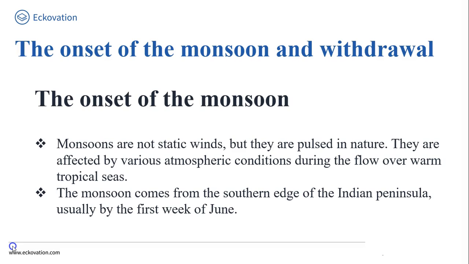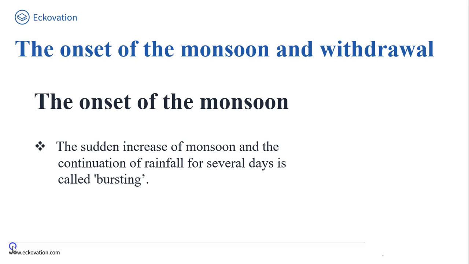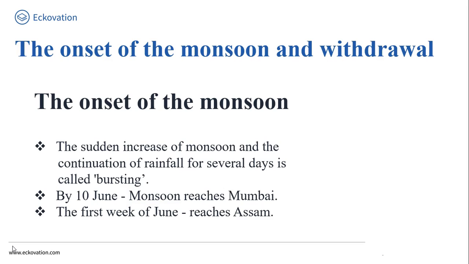Now, let's move ahead and continue our discussion with the onset of the monsoon and withdrawal. My dear friends, the sudden increase of monsoon and the continuation of rainfall for several days is basically known by the name burst or bursting. Friends, by the 10th of June, monsoon reaches Mumbai. And the monsoon reaches Assam in the first week of June.